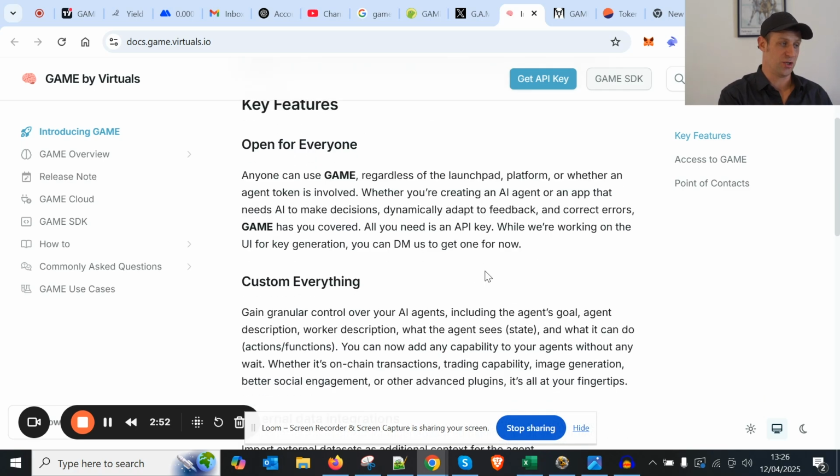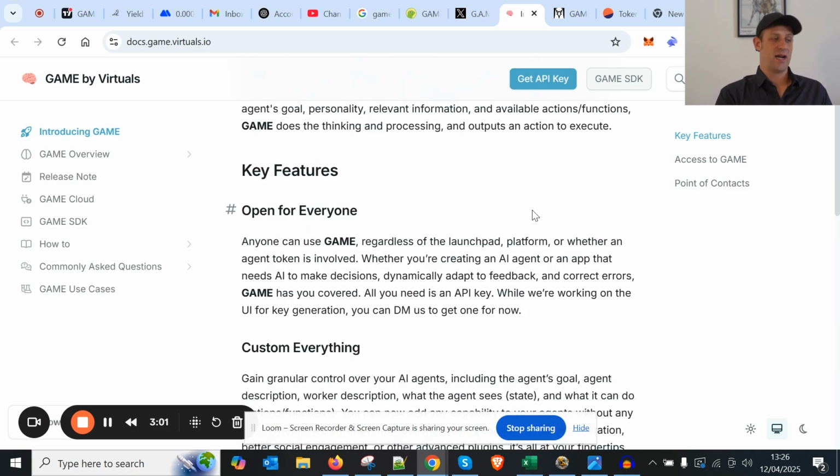Anyone can use Game regardless of the Launchpad platform and whether an agent token is involved. So whether you're creating an AI agent or an app that needs AI to make decisions, dynamically adapt to feedback and correct errors, Game has got you covered. So Game is the decision-making engine for other AI agents.